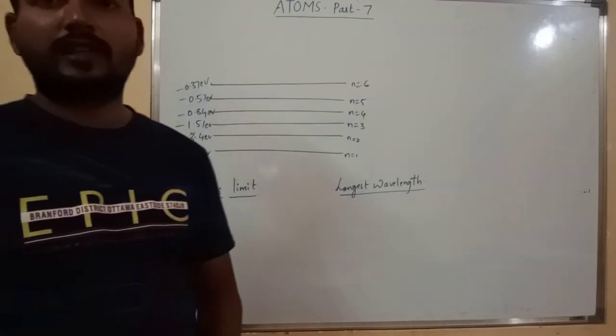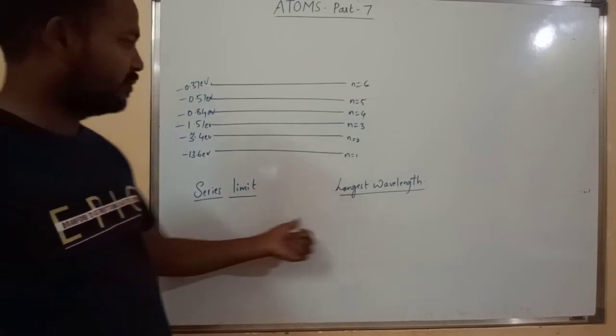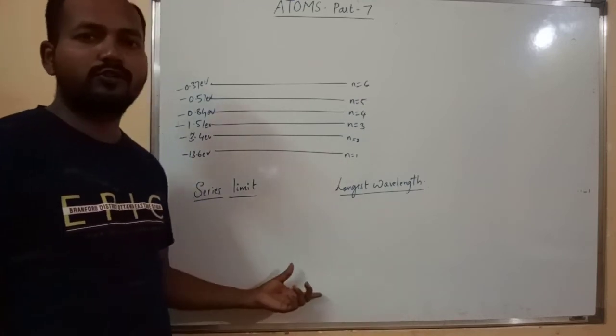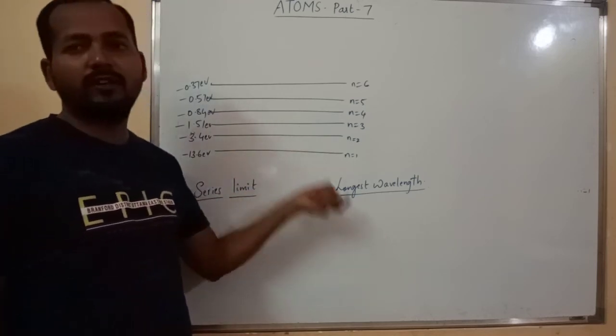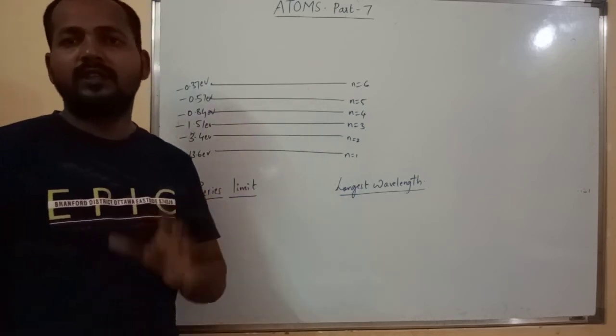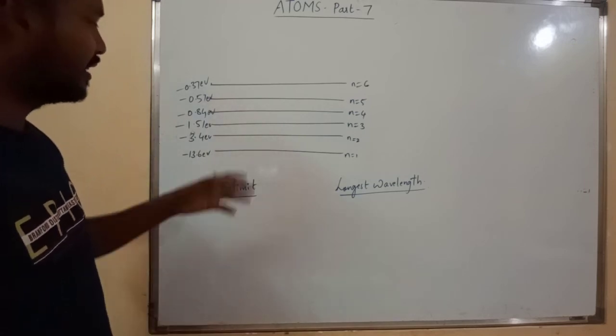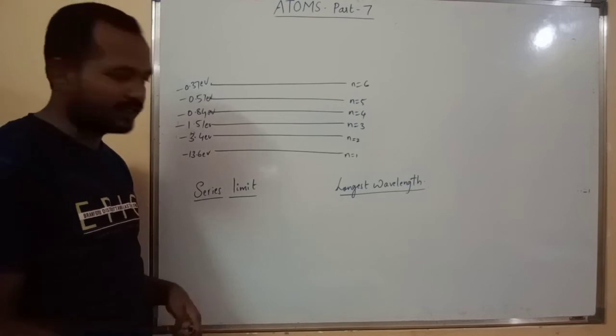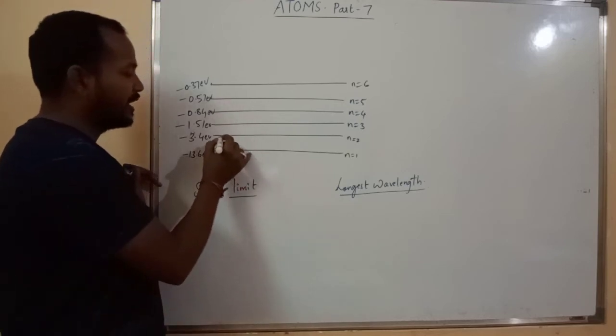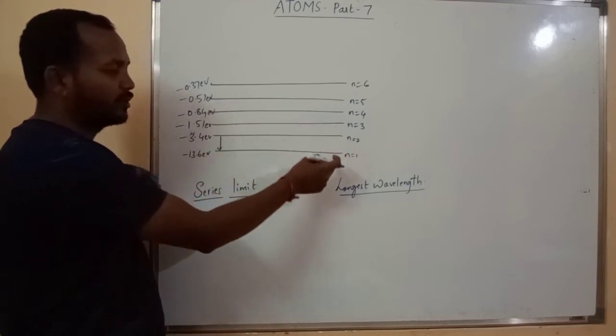Yes, now next I want to talk about the series limit and longest wavelength, as I discussed yesterday also, but not in brief. Today we are going to understand the series limit and longest wavelength using any one of the spectral series. So I will consider the Lyman series. For Lyman series, the first line will be coming from second orbit to first orbit.